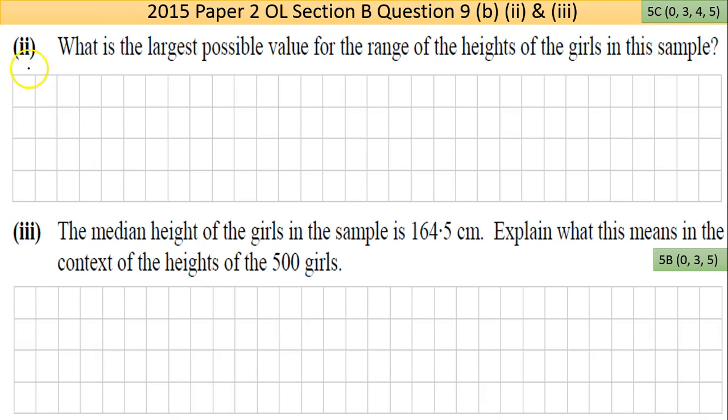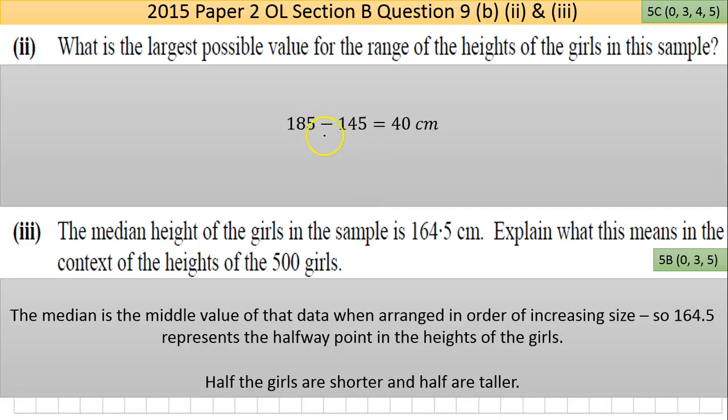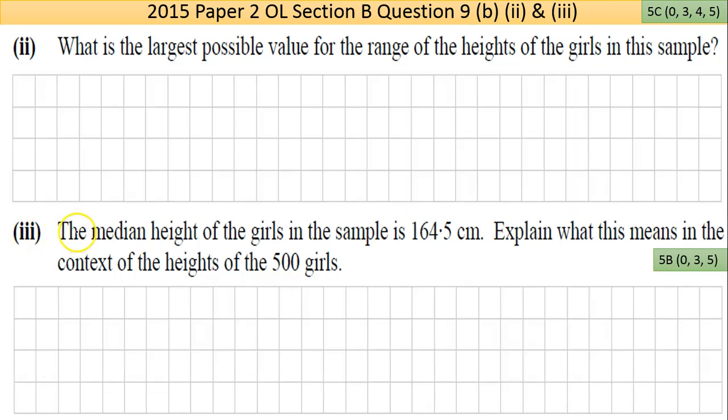Now part 2 here says, what is the largest possible value for the range of the heights of the girls in the sample. I actually mentioned that already, but 145 is the lowest, smallest height. 185 is the highest point. Okay, so the range is the difference between those two numbers. So that should be 185 take away 145. The highest possible range is 40. Okay, now in part 3 here, then I'll go back a step.